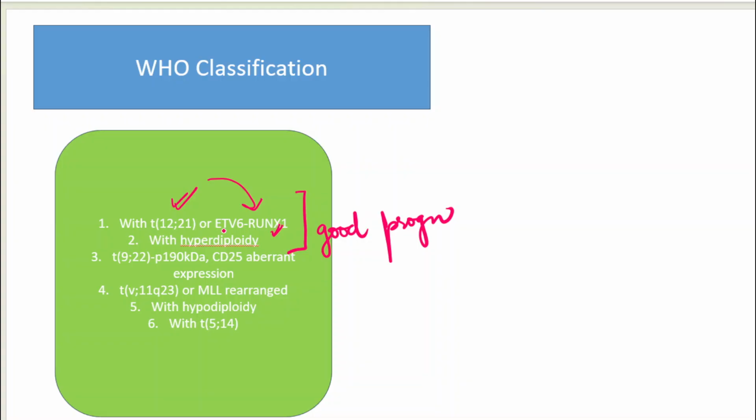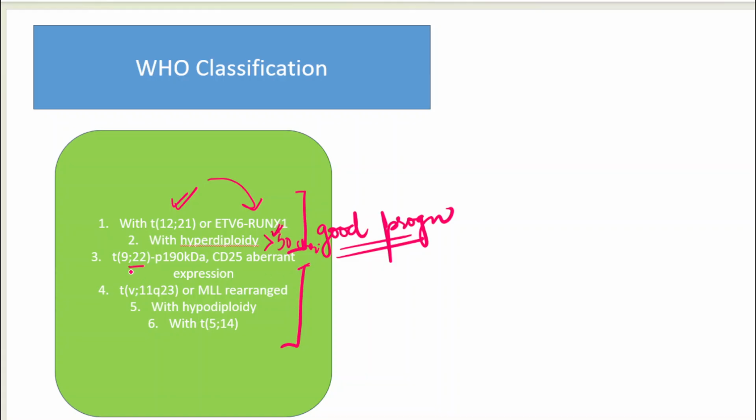So ETV6-RUNX1 is a good prognosis translocation in ALL. And hyperdiploidy, that is presence of more than 50 chromosomes, is also a good prognostic factor. You please have to remember this. Rest is going to be fine for you. Good ones should be known, the rest are all bad ones.